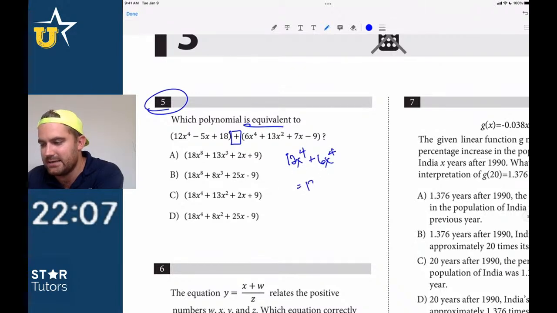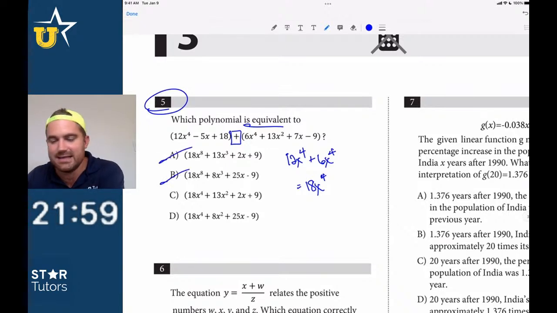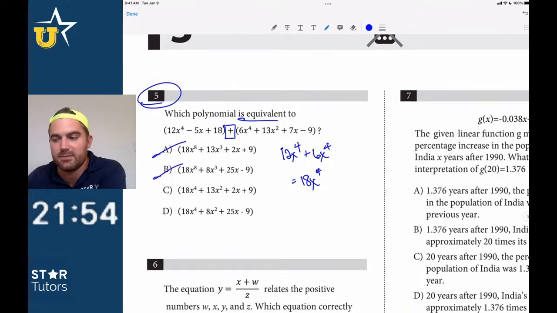So this is just equal to 18x to the 4th. That's how I like to take care of these, right? Looks like 18x to the 4th. We can add these. Does everybody see we can add? So 18x to the 8th, you don't add the exponents when we're just adding those. So we can eliminate 2 answer choices.